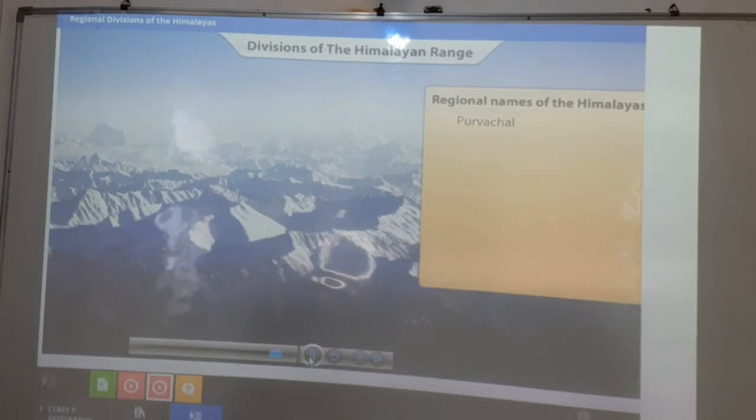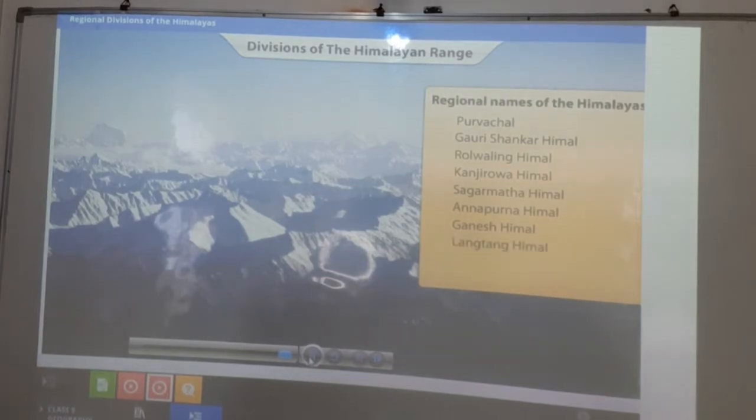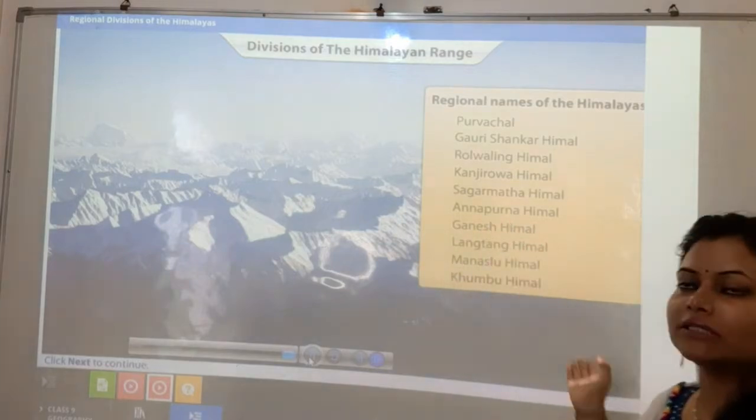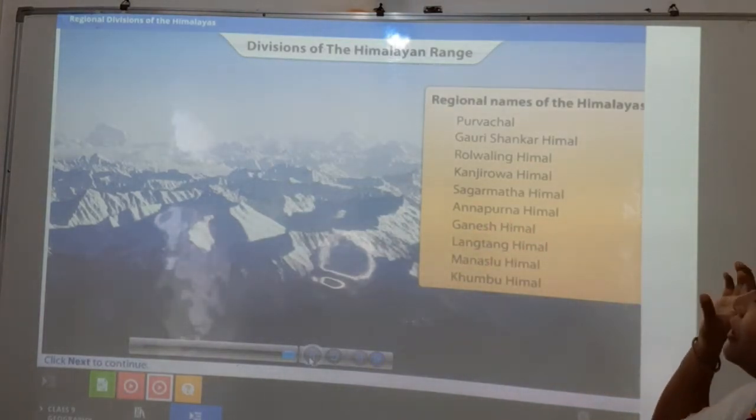Like Purvachal, some other regional names of the Himalayas are Gauri Shankar Himal, Rolwaling Himal, Kanjiroba Himal, Sagarmatha Himal, Annapurna Himal, Ganesh Himal, Langtang Himal, Manaslu Himal, Khumbu Himal, etc. So students, you have learned the different regional divisions of the Himalaya, and these are the regional names.